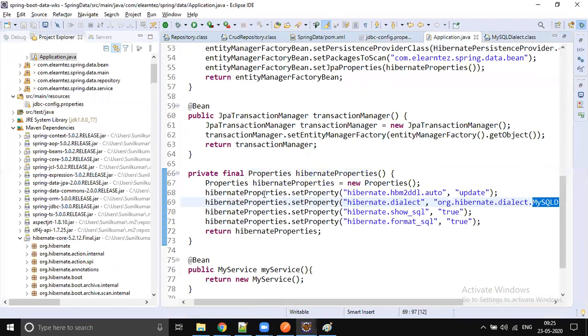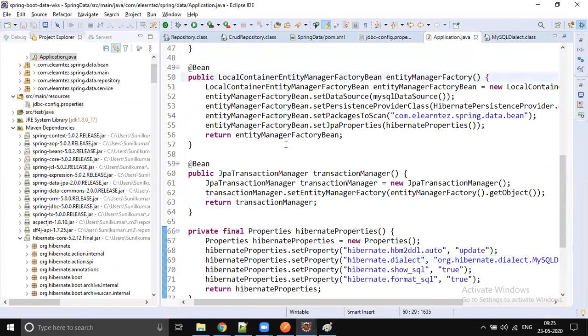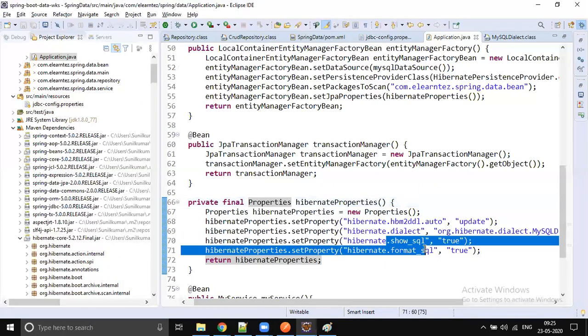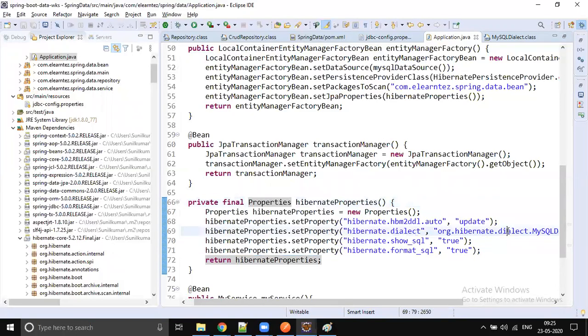You need to create some transaction manager, you need to create some entity manager, and you need to set some properties, especially the dialect. But with the latest version of Spring Boot, the dialect will also be picked automatically, based on the jar version we are using. But it's good to set the dialect. Show SQL prints the query generated by the dialect.